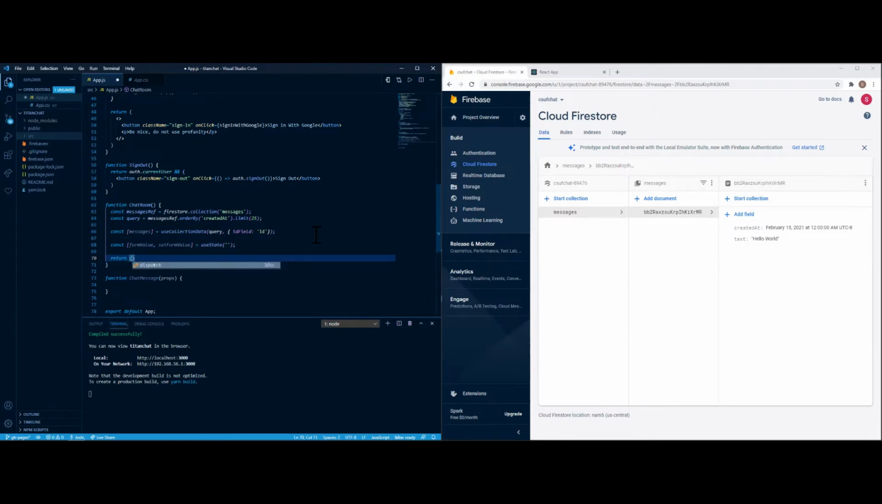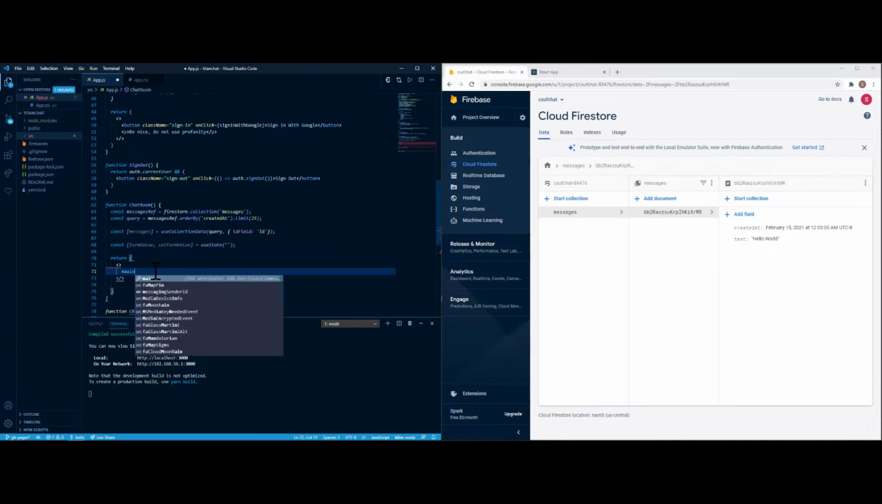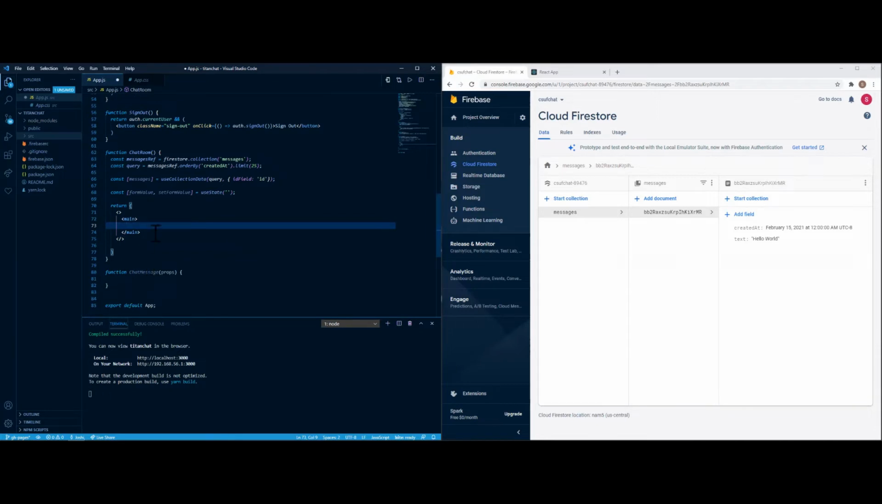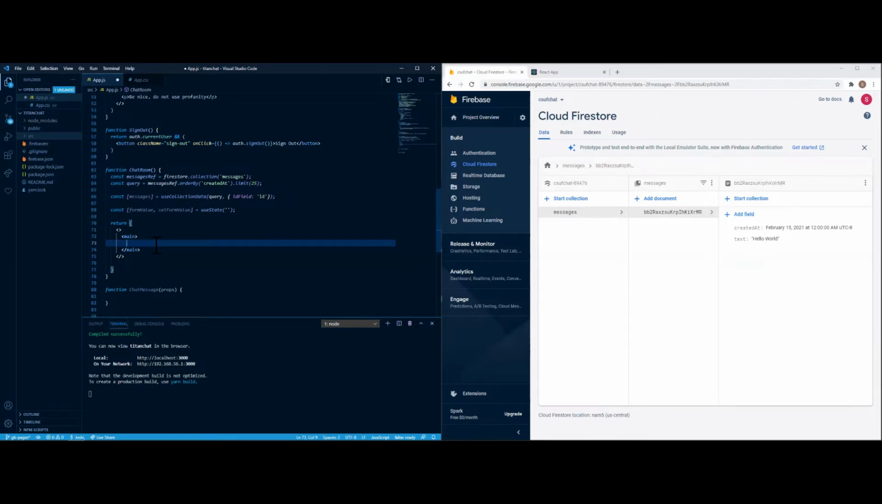So let's do that real quickly. We're going to need two things. We're going to need the main reference, and we're going to need the form submission. So let's do the main reference. The main reference tag, and this is just going to represent the messages. So this will link to chat message, which is the next function that we're going to focus on after this. So hopefully I don't butcher this up.